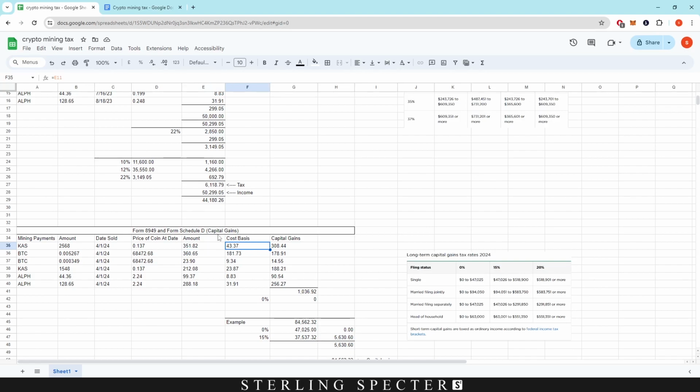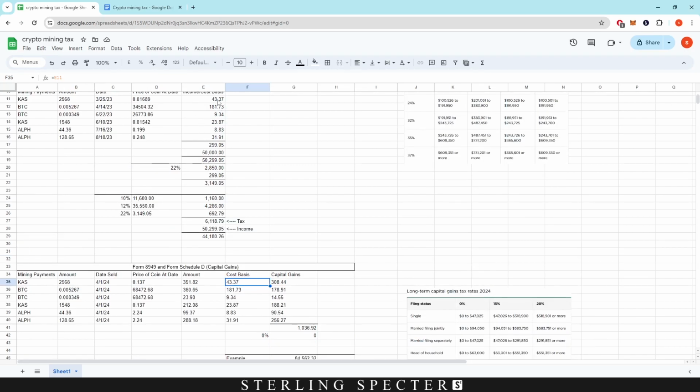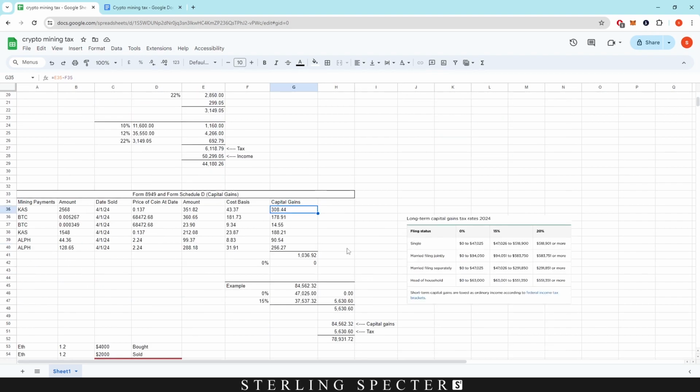So you deduct the cost basis that you had up here, that was calculated every time you got a transaction in, from the amount that you sold. That will give you the capital gains that you've made for that cryptocurrency or for that transaction. As we can see here, we have $1,036.92 that we made. So we would fall into a 0% tax bracket, so we wouldn't actually have to pay any capital gains on this.